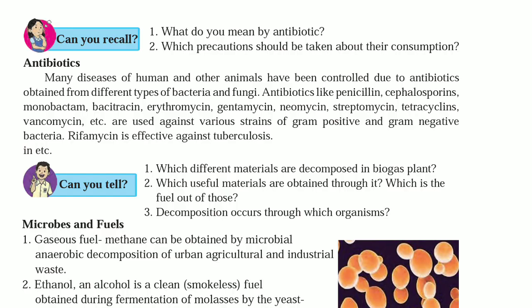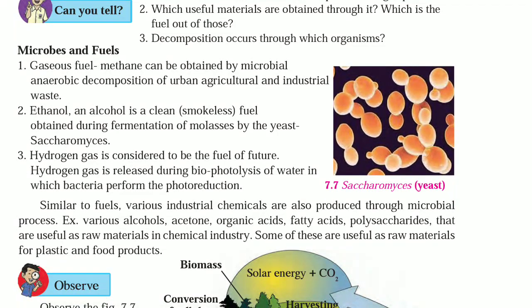Microbes and fuels. Gaseous fuel methane can be obtained by microbial anaerobic decomposition of urban, agricultural and industrial waste. Ethanol, an alcohol, is a clean, smokeless fuel obtained during fermentation of molasses by the yeast Saccharomyces. Hydrogen gas is considered to be the fuel of the future.